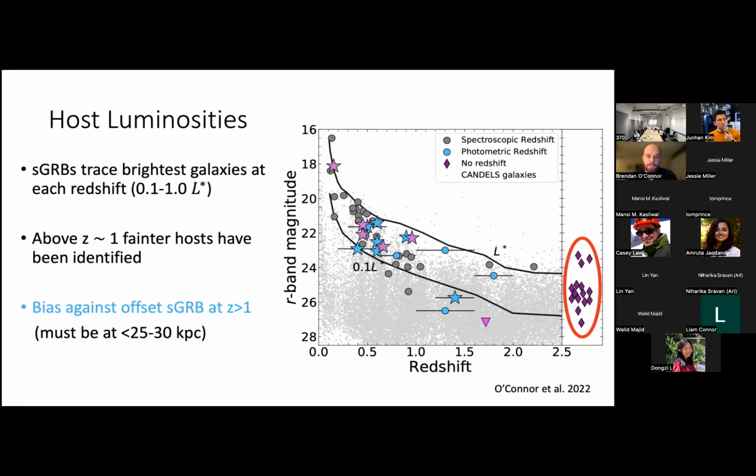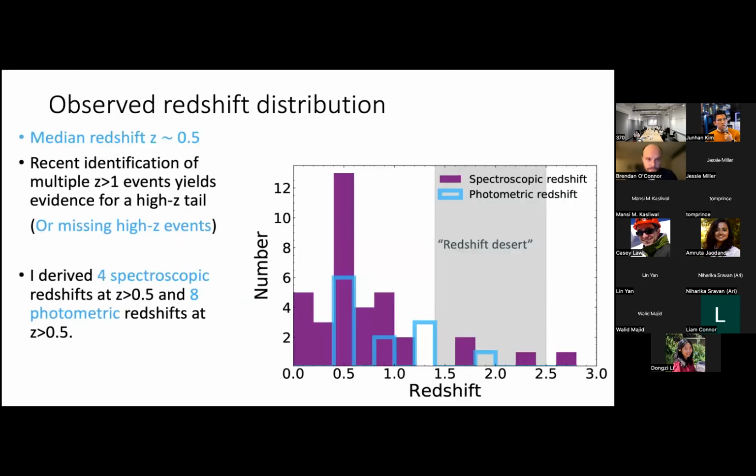And we find that to be about 25 to 30 kiloparsecs. So this is possibly a selection bias against a high redshift sample of short GRBs. And that has interesting implications for their redshift distribution and for the delay time of binary neutron stars.